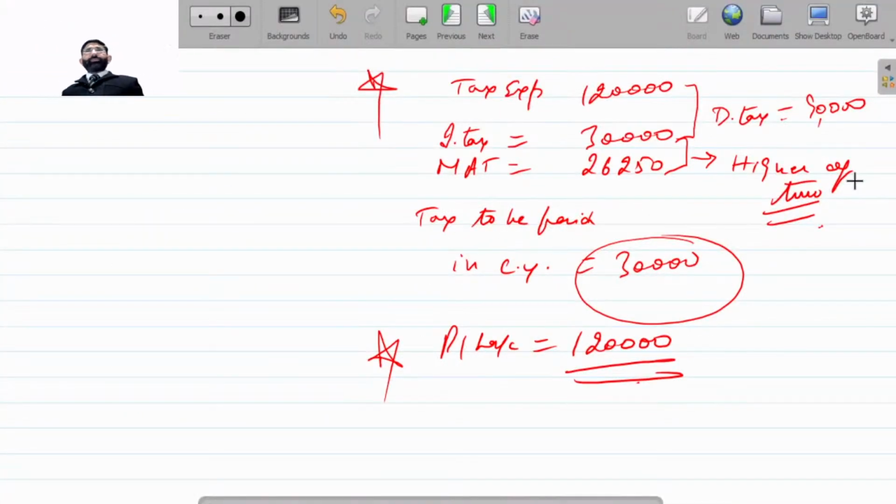पहले इसको पढ़ लो, कोई डाउट है तो पूछ लो, नहीं तो illustration number 3 में चलते हैं फिर. Just send me if there is any doubt, beta, fast.